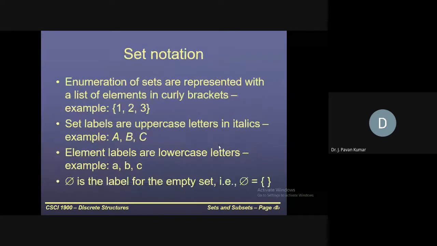Next, how will we denote this set? We denote a set by using curly braces. Whatever objects are enclosed within curly braces, separated by commas, we call it a set. We use this notation to represent a set.